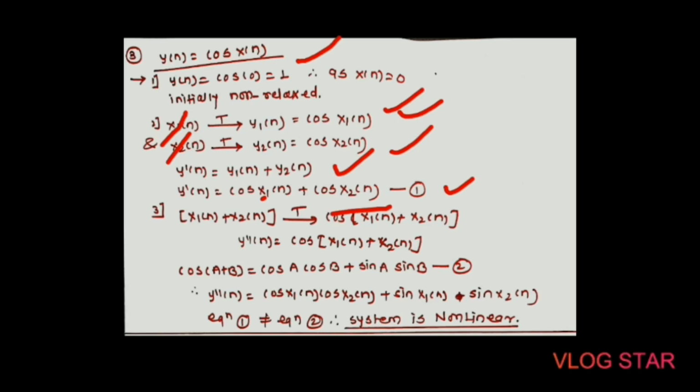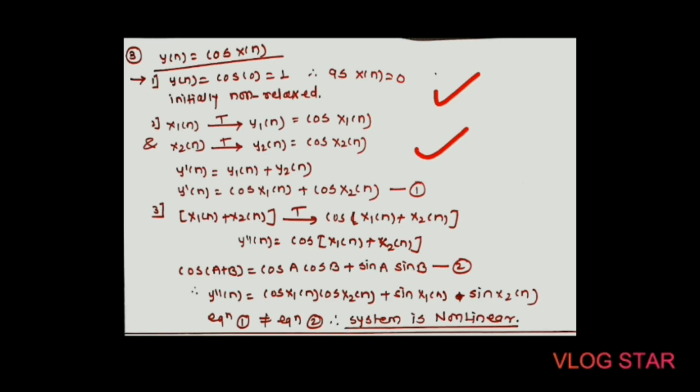In the third step, add two inputs and pass it through the system. Here remember, in the first step we have to just put the value of input signal, that is x of t or x of n, as 0. In the second step we have to add the output signals to get the value of y dash of n, and after that in the third step add two inputs and pass it through the system.